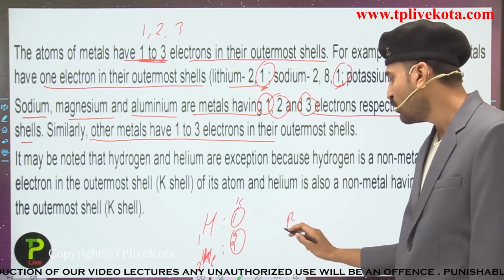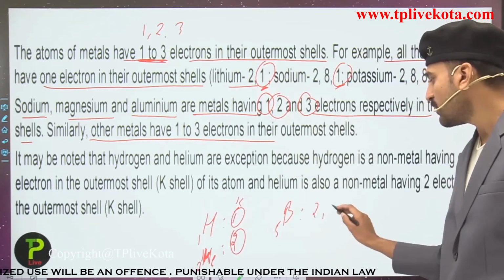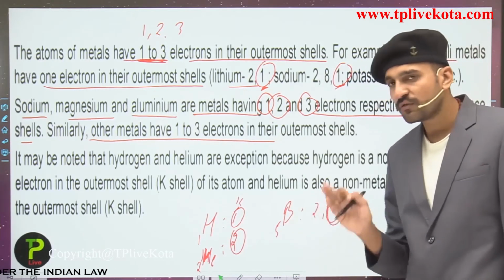Talking about boron, its atomic number is 5, so its electronic configuration is 2, 3. So it also has 3 electrons in the outermost shell, but still boron is not considered a metal.